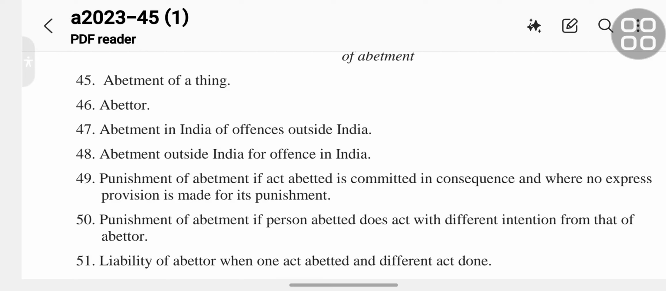Section 46, abettor. Section 47, abetment in India of offences outside India. Section 48, abetment outside India for offence in India.